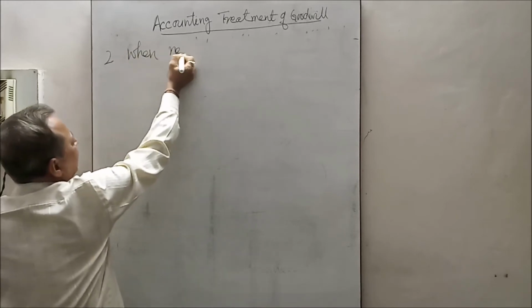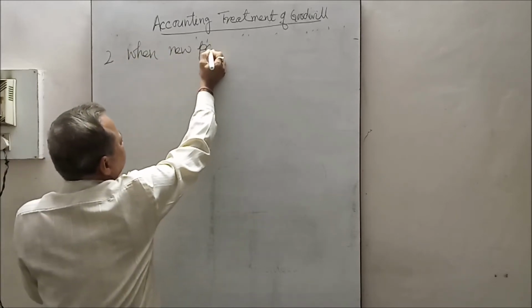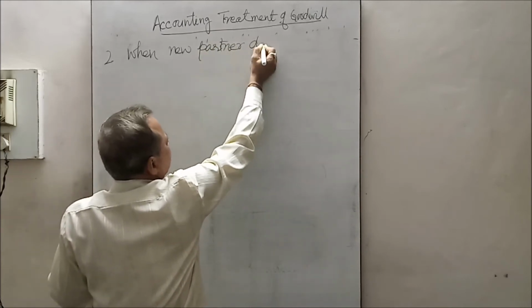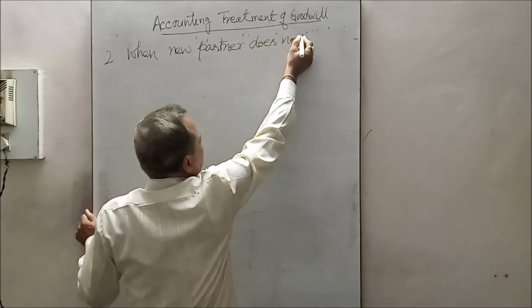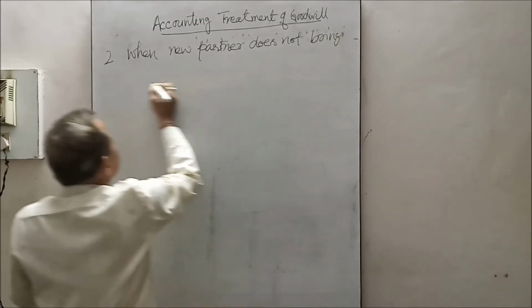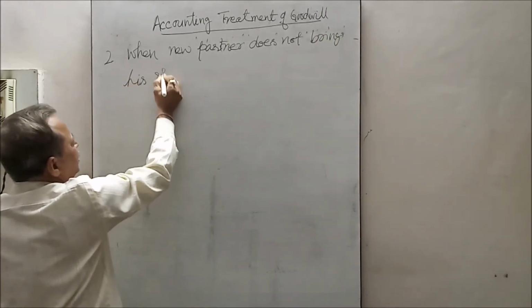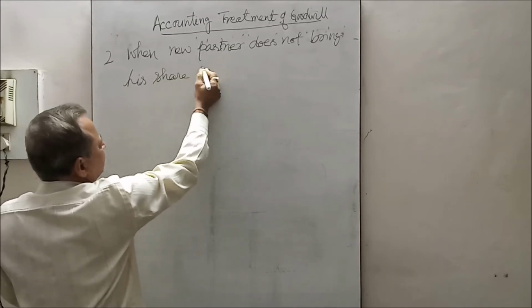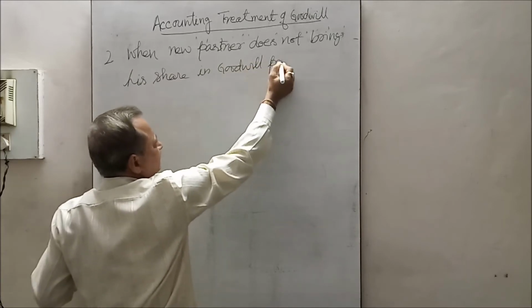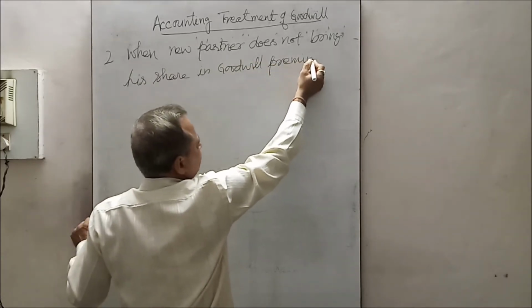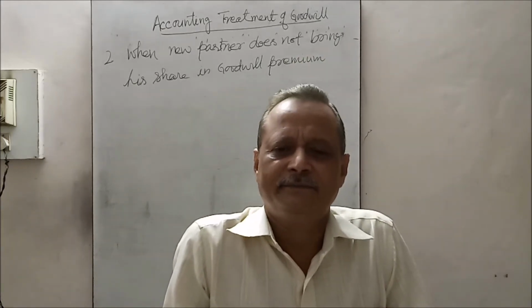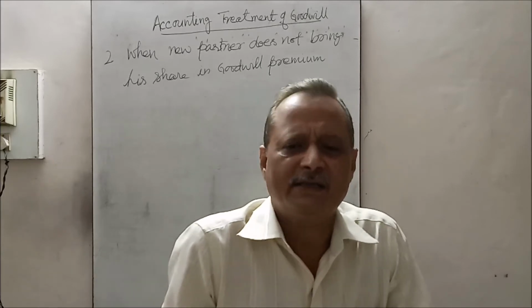When the new partner does not bring his share in goodwill premium, he is not bringing his share of the money, then what entry will be passed?